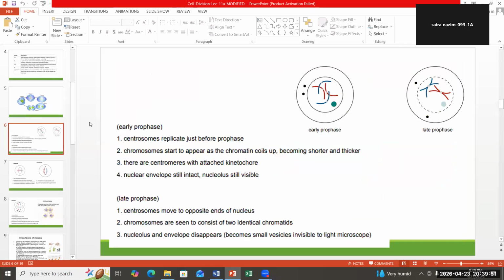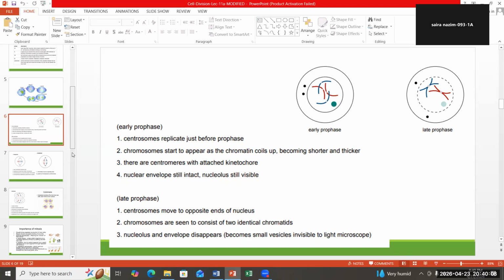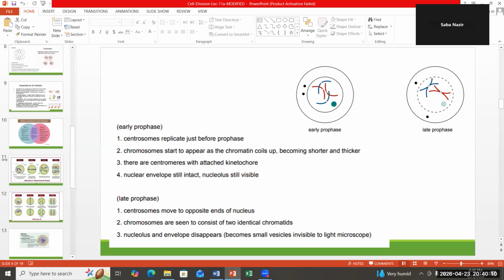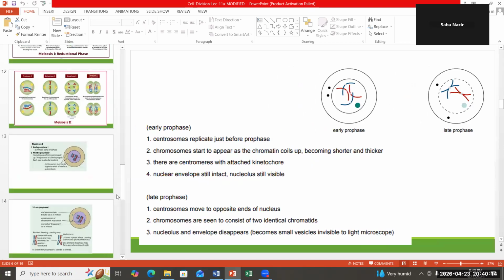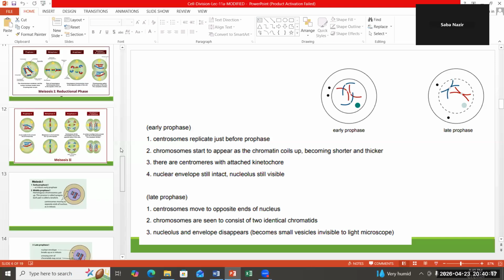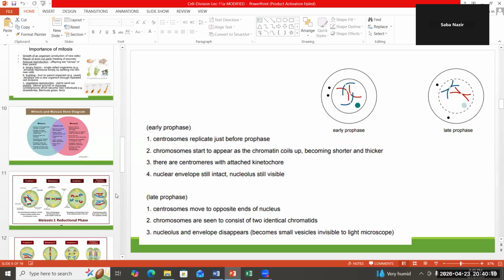Yes, but meiosis is used for reproduction, right? So that's why the homologous chromosomes pair up, and then, as you told, at the end they also separate. In meiosis, homologous pairs of chromosomes arrange so that they are reduced to half.